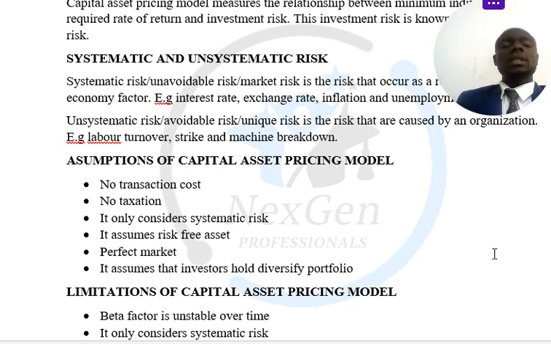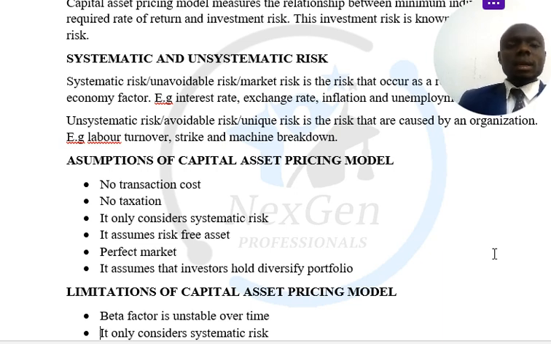No transaction cost in the sense that if I buy shares from Fidelity Bank, it means that I'm not going to incur any cost, and that is a lie. There is a commission, right? The stockbroker will take their commission, even when you want to take out your money, they collect commission. When you want to invest, they still charge you, right? Just like a commission fee. So there is a transaction cost there.